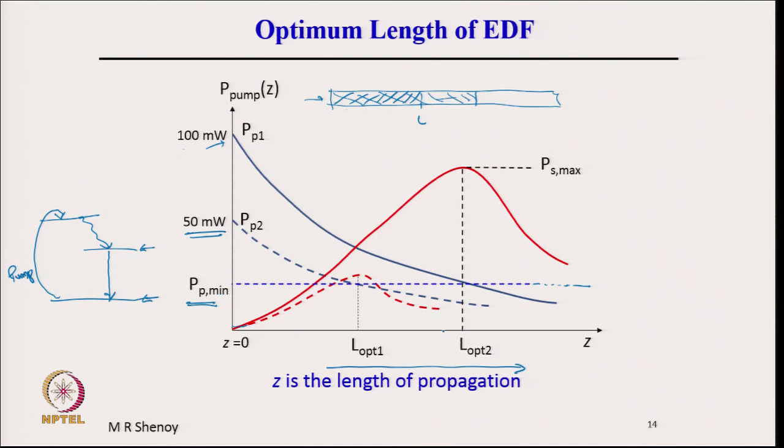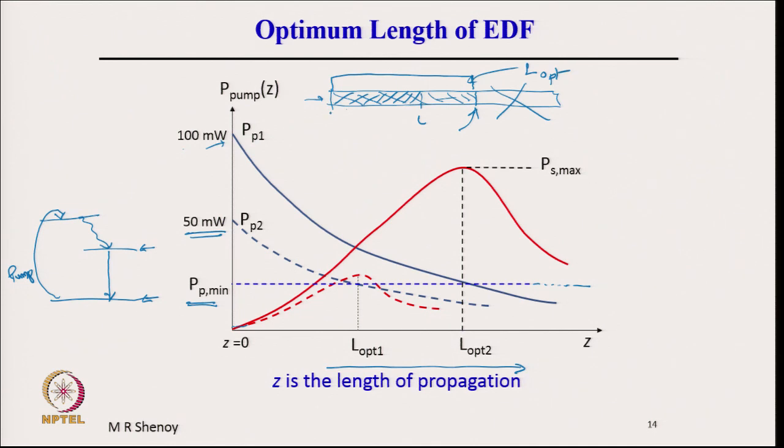And what does this mean? This means that depending on the pump power, you must choose an optimum length of the fiber. If I had chosen 100 milliwatt, I would get amplification up to this point, that is up to this L, and beyond that it will be absorbed. Therefore, I do not want this portion of the fiber, and I will use only a fiber of this length, and that length is called the optimum length or L optimum.